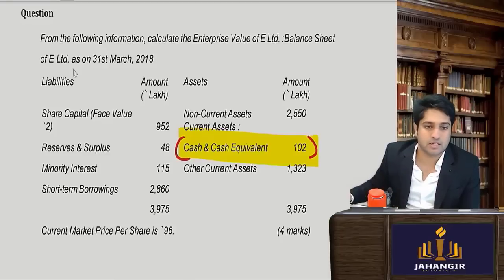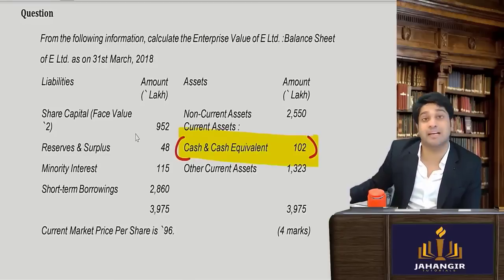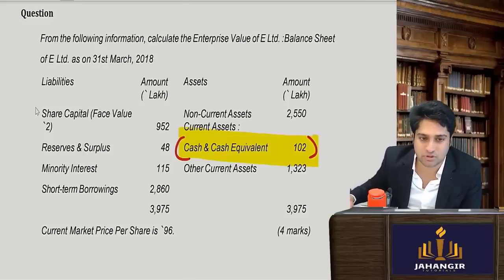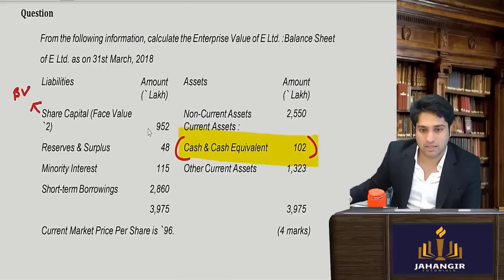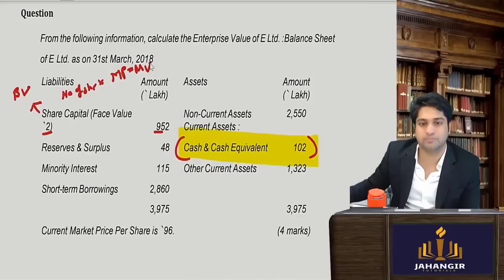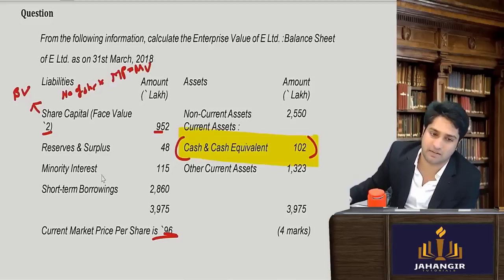Yes. Next, I need the market capitalization. This amount here, is it book value or market value? Book value. This divided by this amount will give me the number of shares. Number of shares, this I will multiply with the market price, which will give me the market value. The market price will be given as 96, so we get it from this. Multiply to get the market value.